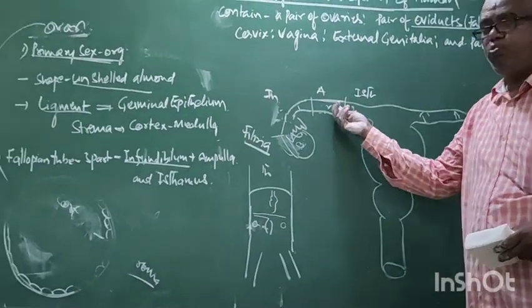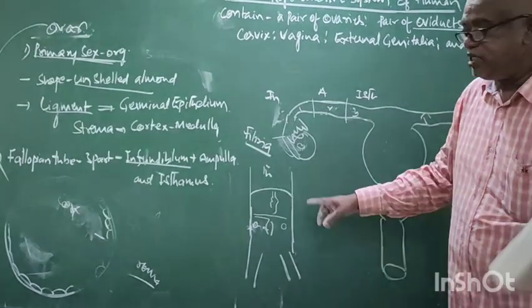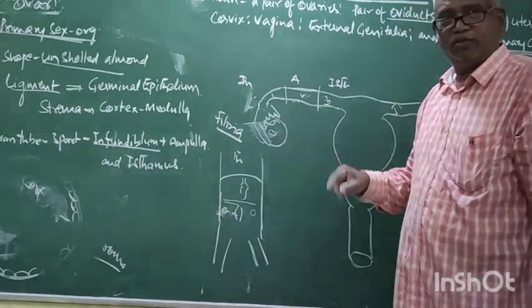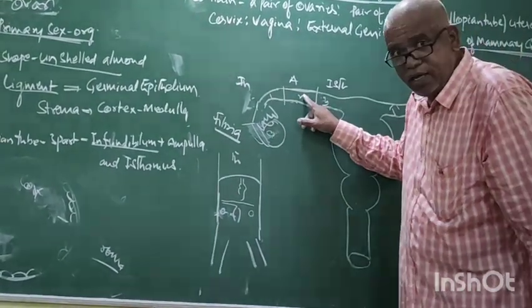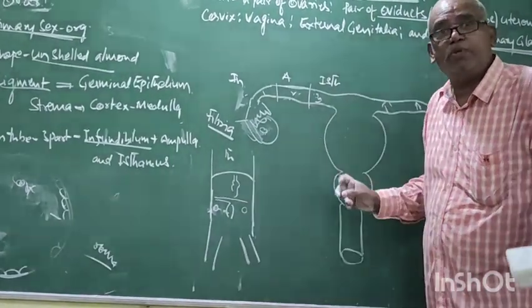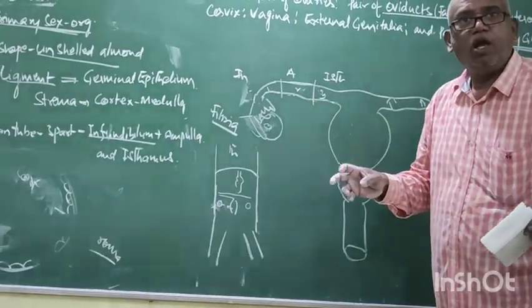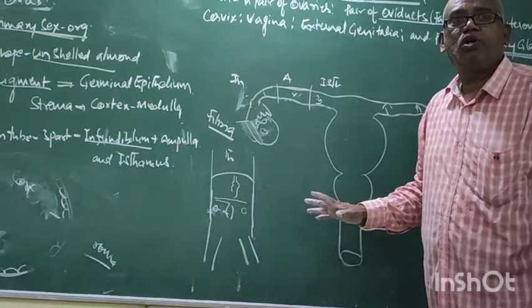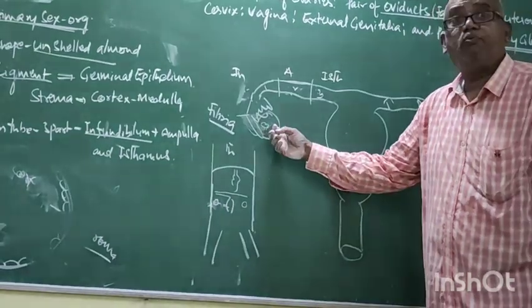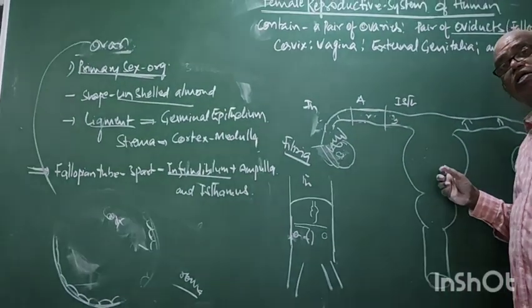Right. Now, what is this tube? Together it is called as fallopian tubule. This is ovary. It is the place for development of egg, the female egg. The fallopian tubule is the place for fertilization. The uterus is the place for embryonic development. That means ovary, fallopian tubule and uterus perform different functions. Ovary is the place for production and formation of the female gametic egg.